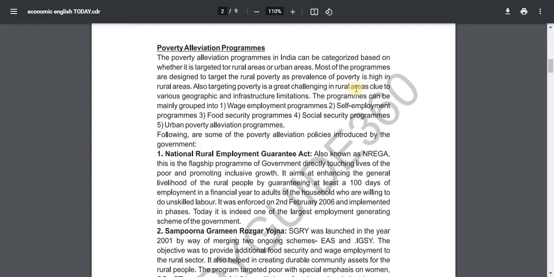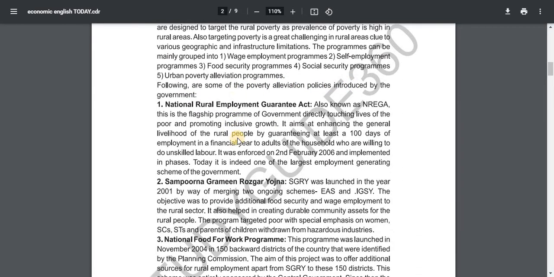The programs can be mainly grouped into: 1. Wage employment programs. 2. Self-employment programs. 3. Food security programs. 4. Social security programs. 5. Urban poverty alleviation programs. Following are some of the poverty alleviation policies introduced by the government.